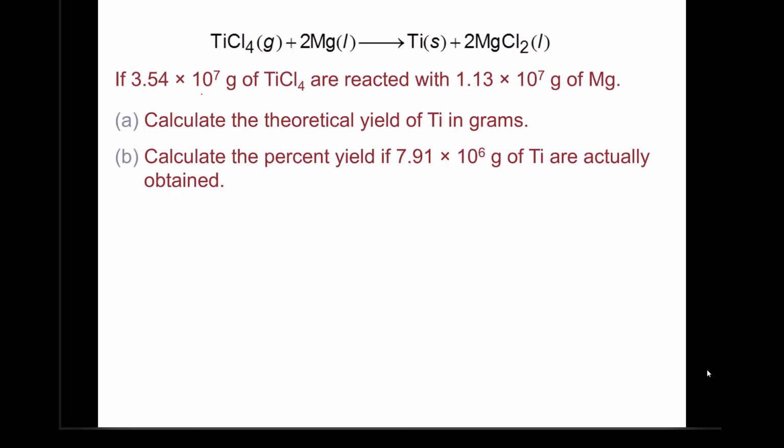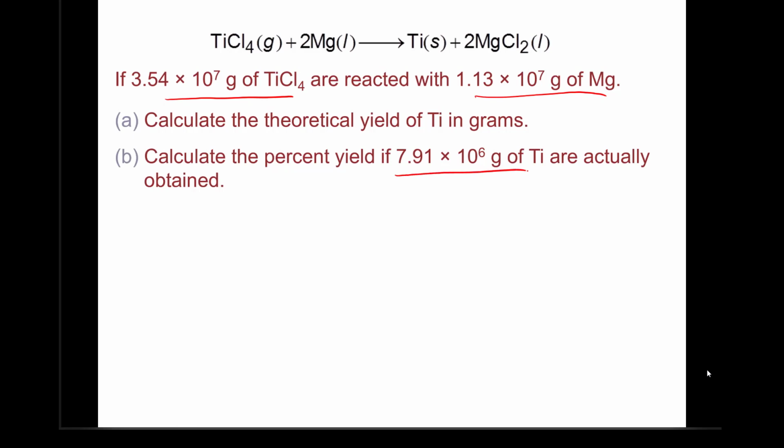So a typical way to produce titanium, which is a very industrially important metal, is by reducing titanium tetrachloride using magnesium at high temperature. So if we start with this mass of titanium tetrachloride and react it with this mass of magnesium, how much titanium are we expecting to get? This is going to be basically calculating the theoretical yield of titanium in this case. And the second question is, what would be the percent yield if what you actually obtain is this much here?